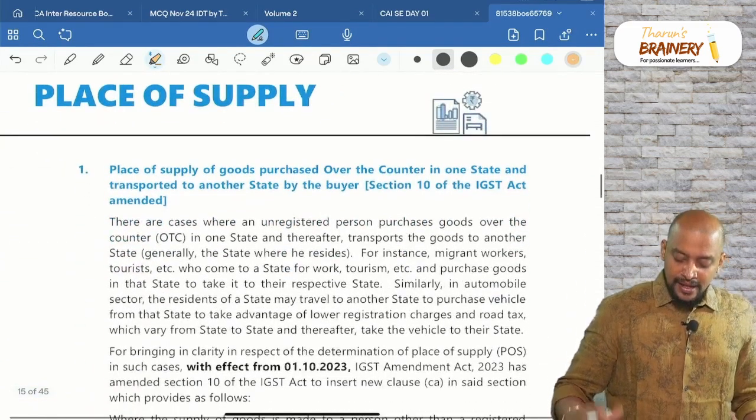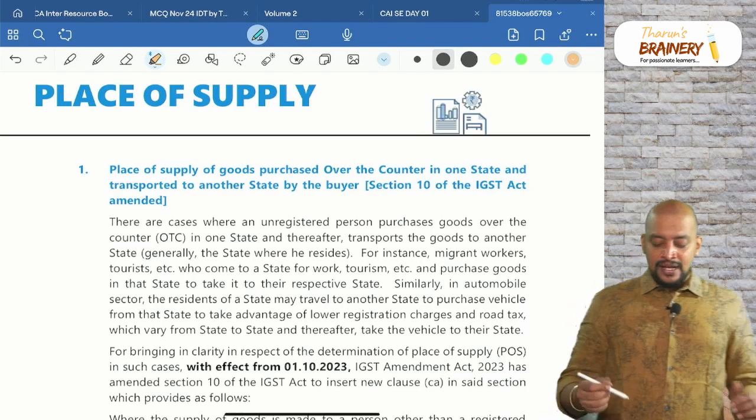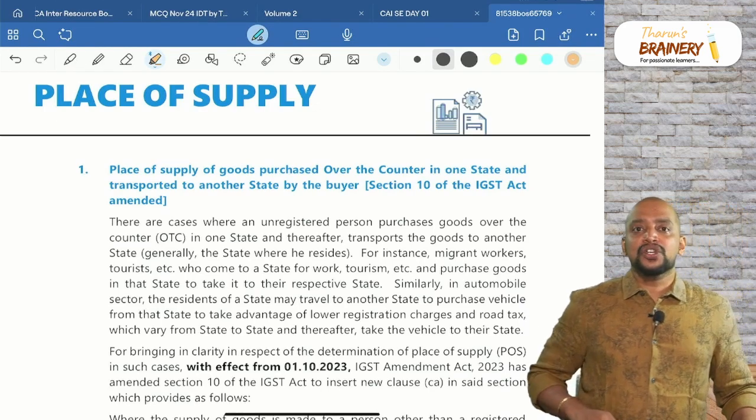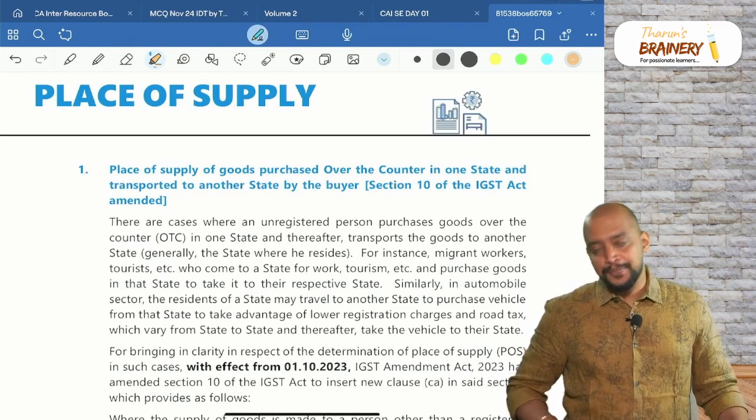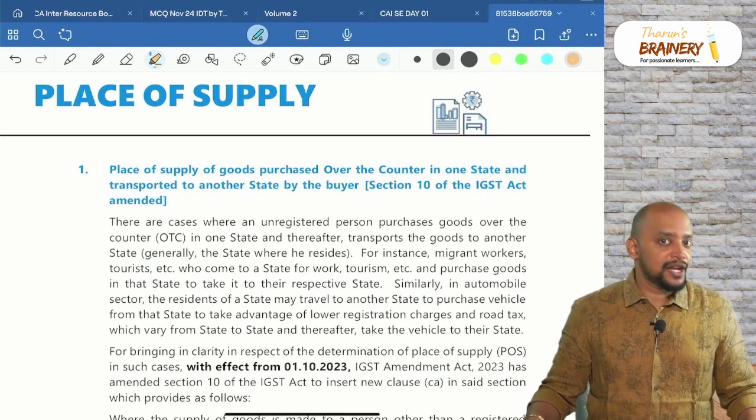Next, place of supply related amendments. In this, we need to understand section 10(1)(ca). There is a new clause that is added. Section 10 deals with place of supply in case of goods.